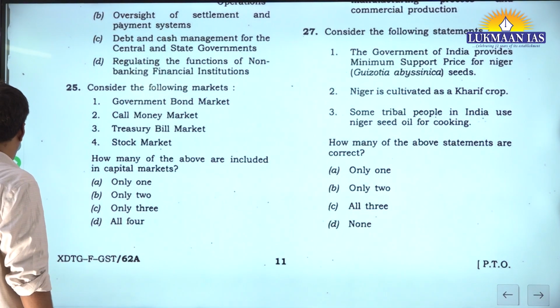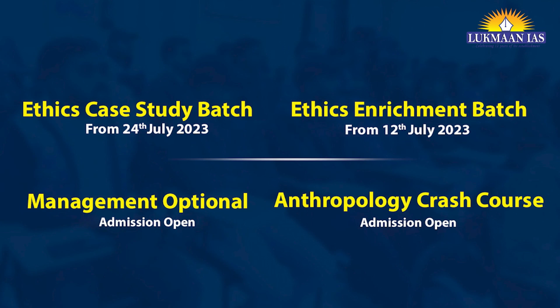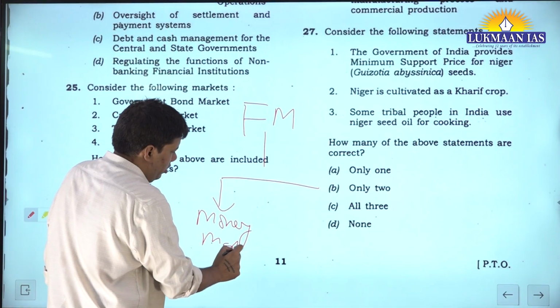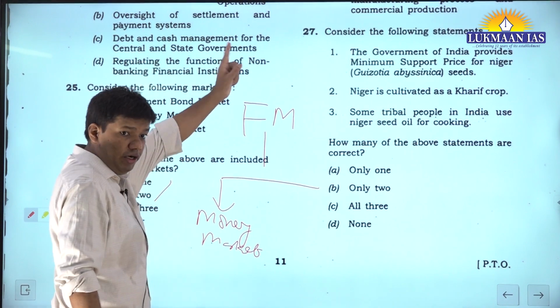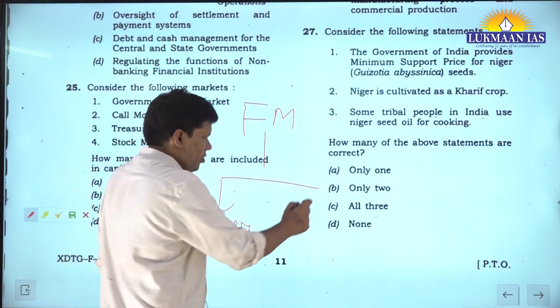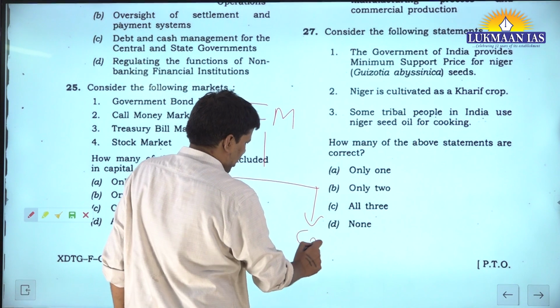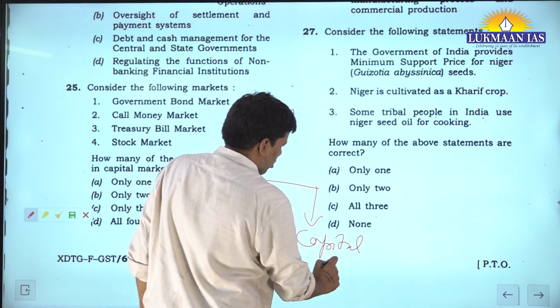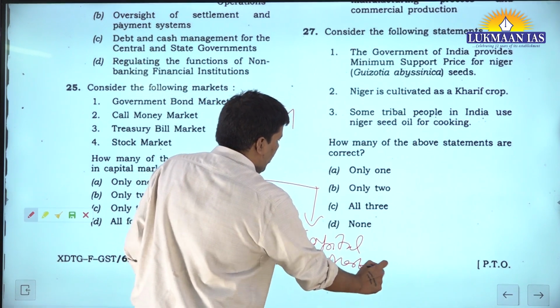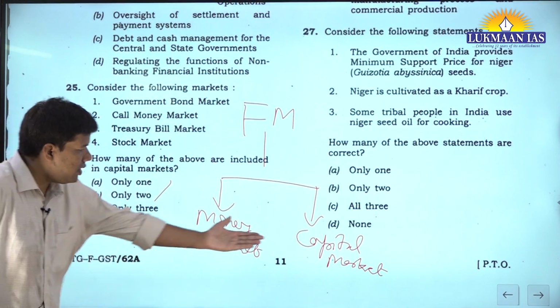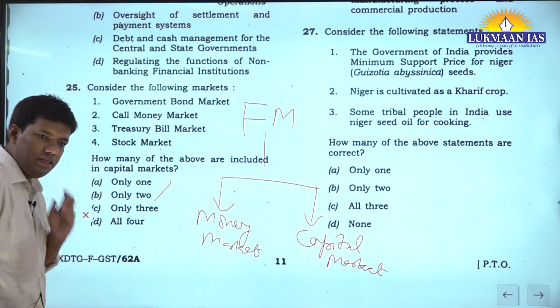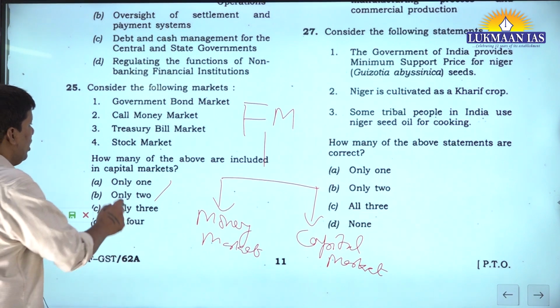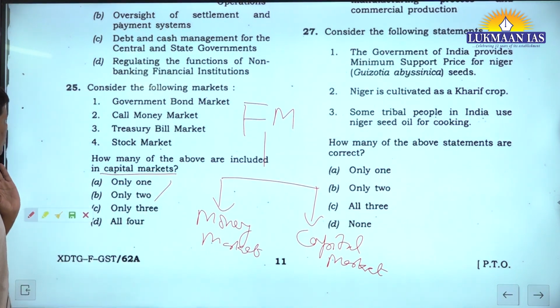Financial market is there, right? Financial market is divided into two markets: money market and capital market, right? But please read that NCERT, very, very important. Money market is short duration, right? Capital market is long duration, right? So what they are asking is, which of the following are included in the capital market?